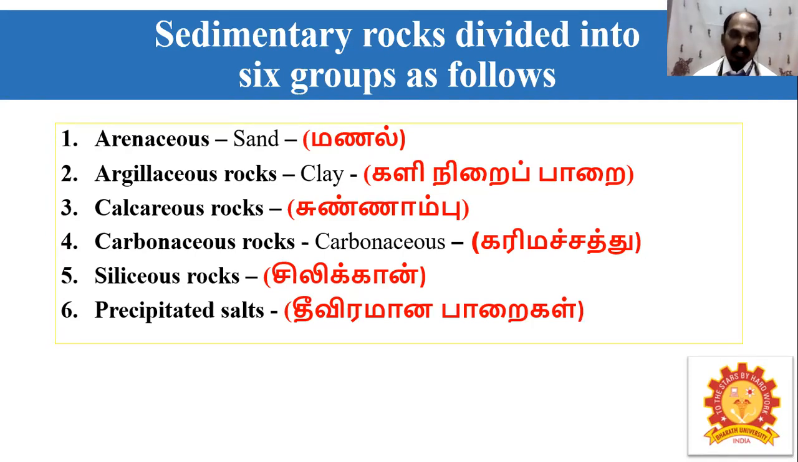Then calcareous rocks, these rocks are highly occupied by calcic parent material, called Sunnambu in Tamil. Then carbonaceous rocks are highly rich in carbonaceous material, called Karimachattu in Tamil. Then siliceous rocks are highly rich in silica material, more than 65%. Then precipitated salts are called Thivira Mana Paraigal. So these six well-defined sedimentary rock groups are present based on rock categories.